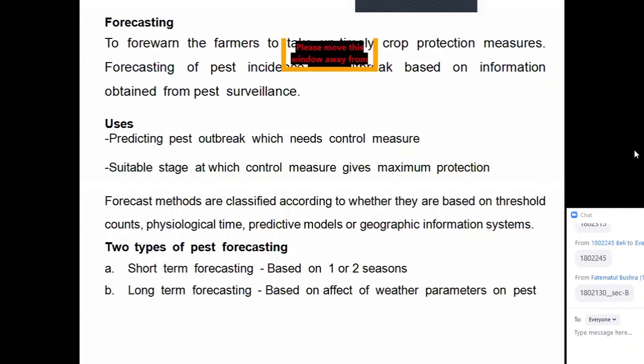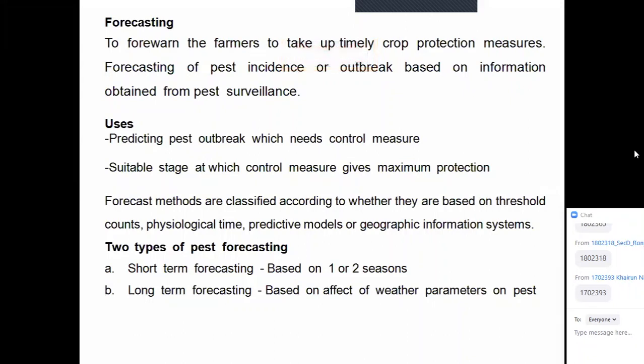Physiological time means the period of time by which the pest grows to become adult, the time which is essential, this is called physiological time. Predictive models means we can prepare some models and based on these models we can forecast the farmers. Or geographical information system or GIS we can use.